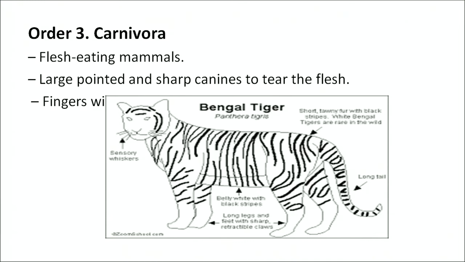The third order which we are going to discuss is Carnivora. As you all are very well aware, carnivorous animals are flesh-eating mammals. They have large, pointed and sharp canines to tear the flesh. Fingers are present with sharp claws. Some of the examples of carnivores are lion, tiger, cat, dog, etc.